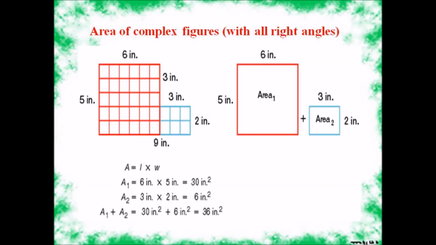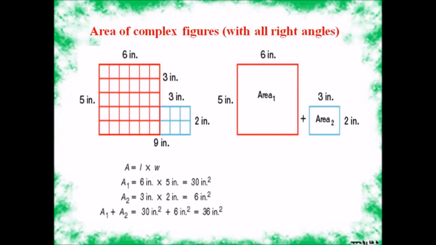Area of complex figures, we have to calculate it in a different way. The red square and the blue square have to be calculated differently, and then we have to add them. Like A is equal to L into W, and A1 is equal to 6 inches into 5 inches.